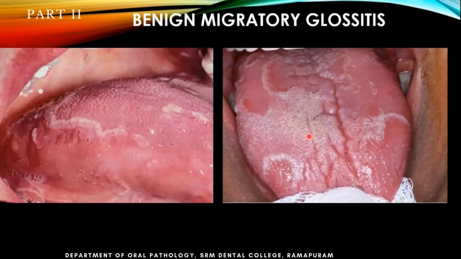But the problem here is, for example in these areas, when you have superimposed candidal infections, that can be a problem. Earlier, it was thought to be a candidal infection mainly because of the color, the white areas. But again, in these fissures, if there is food accumulation, it can also cause any type of superimposed infection. So what is important here is mainly maintenance of the oral cavity, making sure that the tongue is clean, and taking vitamin supplements. You can only do symptomatic treatment for this, just to make sure that it is not getting worse.